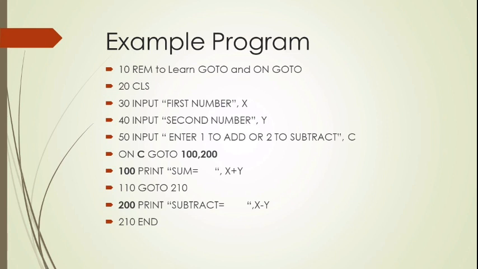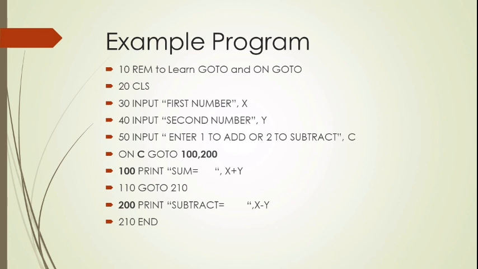Yes. 10 REM to learn GOTO and ON GOTO. This is the remark statement. It is only for the programmer's understanding. Next is 20 CLS for clear screen. It erases the previous program output and makes your window very clear. Next, 30, you're getting the first number from the user. Next, you're going to get the second number from the user. Next, you're going to enter a value for C.